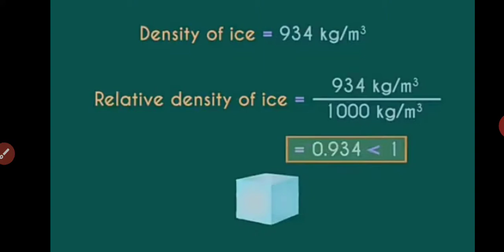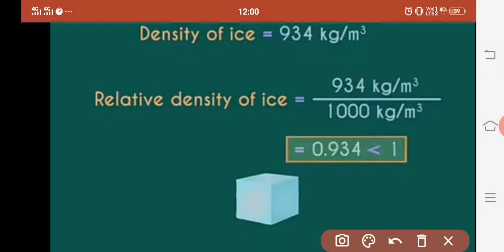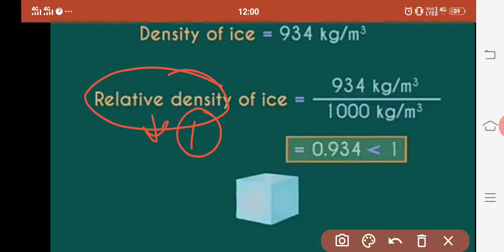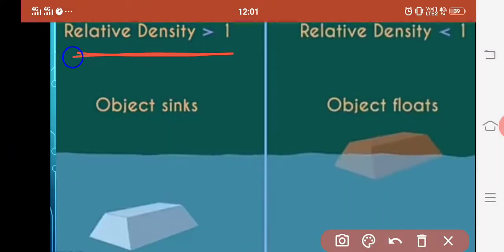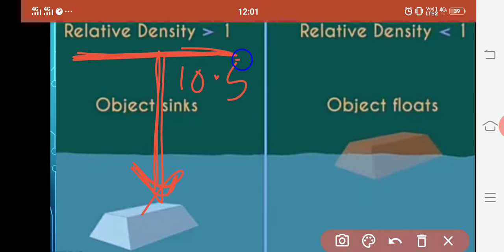Okay. Now, to compare whether it will float or sink, we consider the standard relative density of water as 1. Therefore, any substance whose relative density is more than 1 will sink. As in the case of silver, it was 10.5, which was greater than 1, so it will sink.